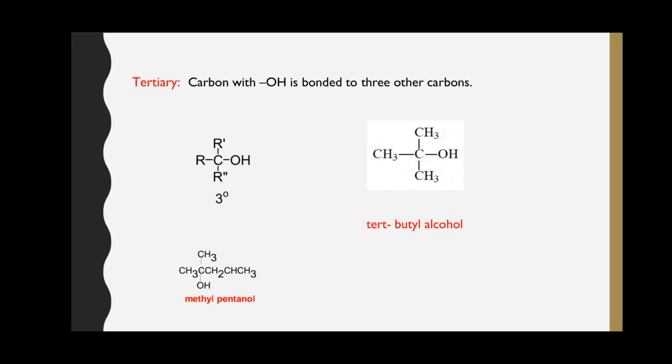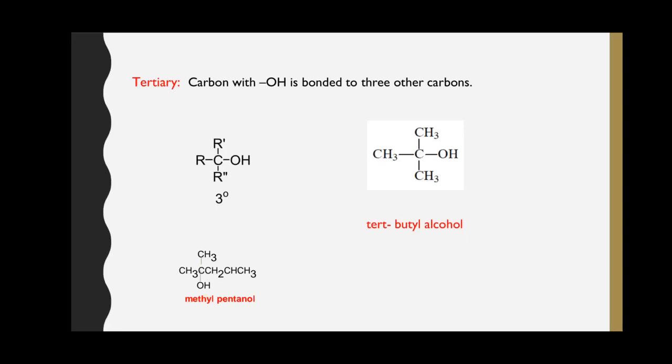There is another example of tertiary alcohol, methyl pentanol. In this molecule also, the carbon atom present here is bonded to the hydroxyl group and three other carbon atoms of the three alkyl groups.